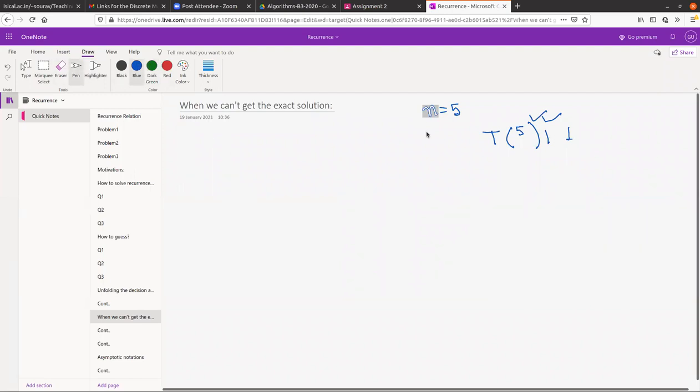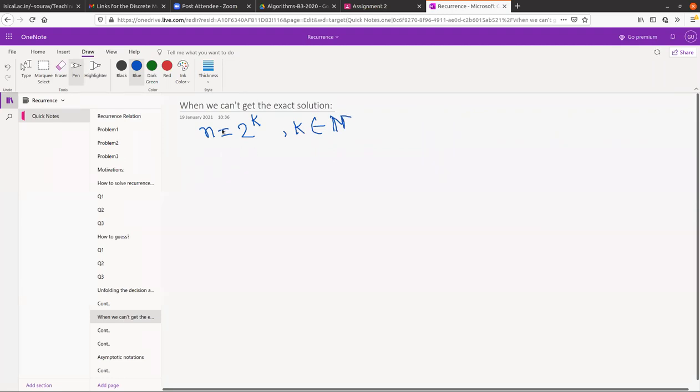So let us try to see. Many times before, one of your friends suggested that why don't we take n equals 2 to the power k? This is a very good suggestion. Why don't we take n equals 2 to the power k, where k belongs to the natural numbers?